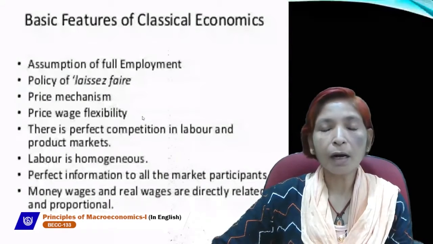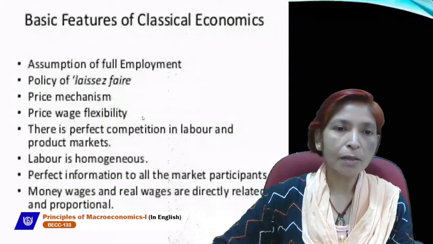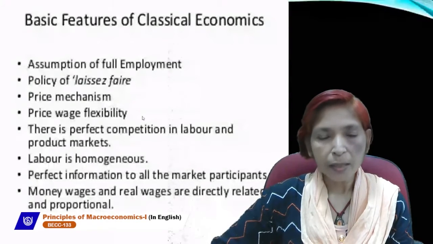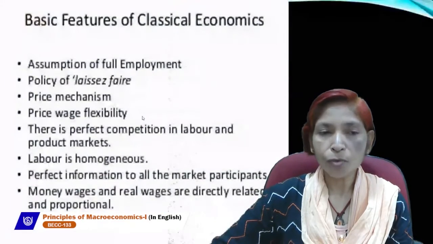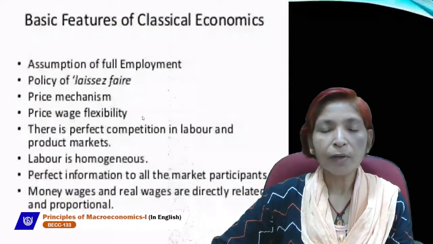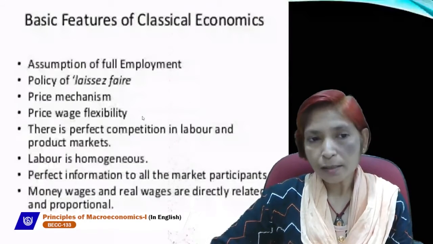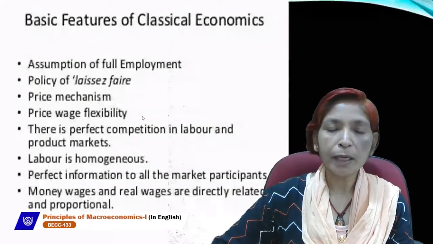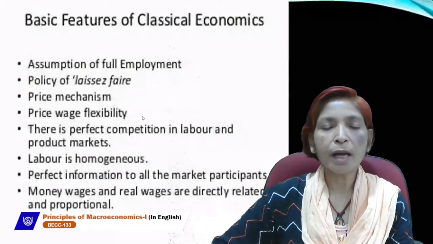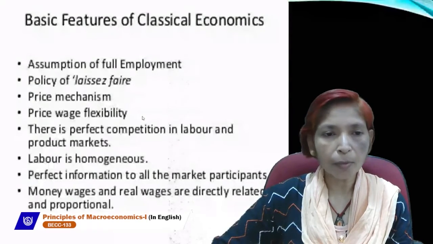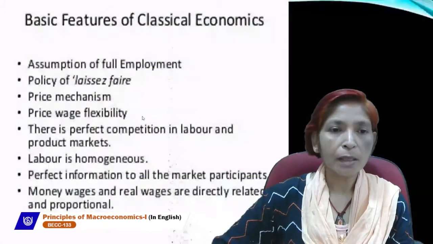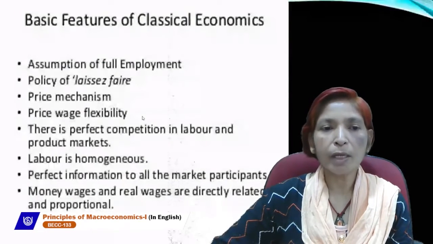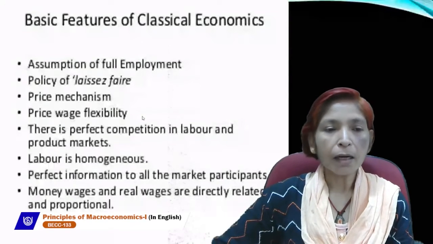But this assumption is unrealistic, because at present no economy is working at the full employment level. At present, full employment is a rare situation and it can't be achieved very easily. According to Keynes, at the level of full employment, 5 to 6% unemployment may exist, because unemployment has many types like voluntary, involuntary, frictional, disguised, structural, and cyclical unemployment.